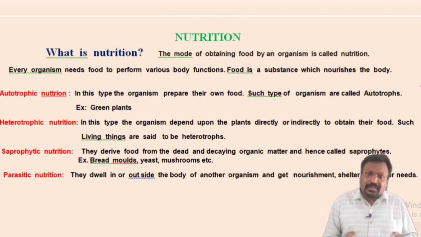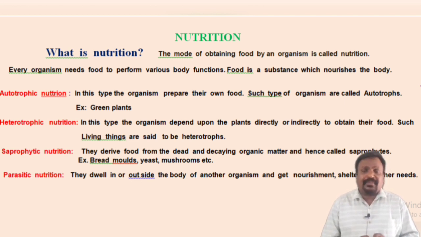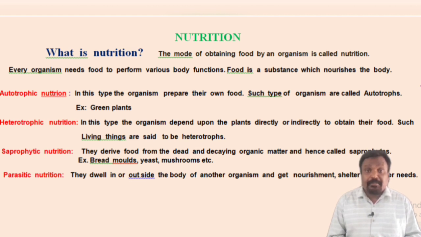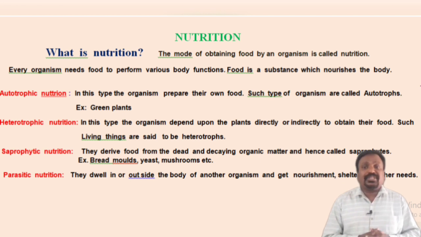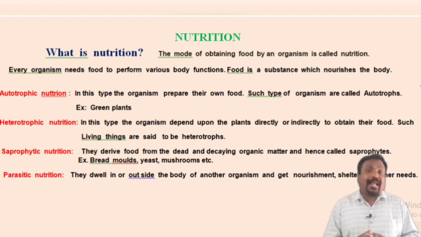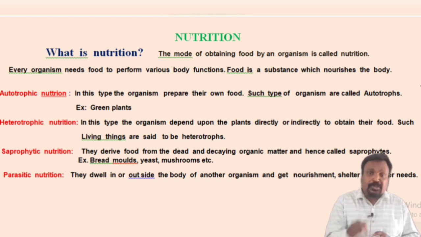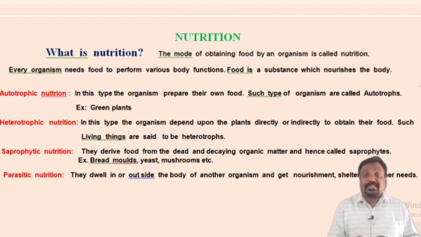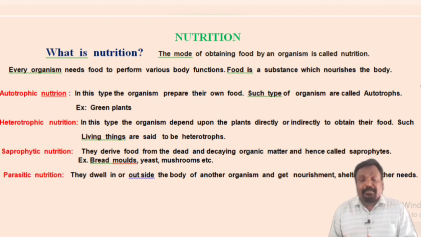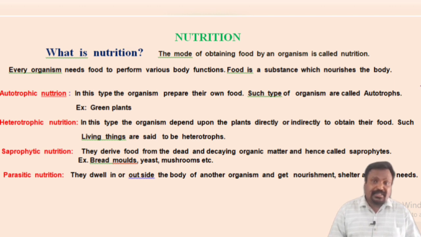Sir, you may ask, are they parasites or only the animals? No, there are some parasites which are found in plants also. For example, Cuscuta. It's a twine-like plant which absorbs the nourishment from another plant. The roots penetrate deep into the stem of another plant, and then Cuscuta draws the nourishment. It always depends on another plant to get its nutrition. Such a type of nutrition is called the parasitic mode of nutrition.